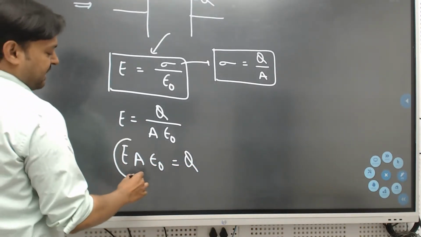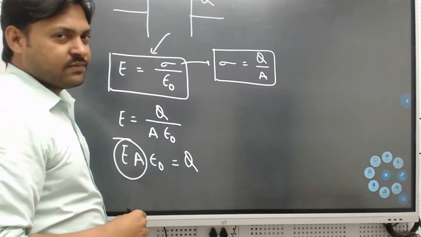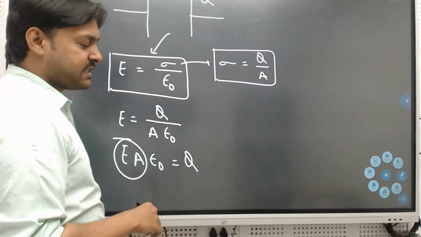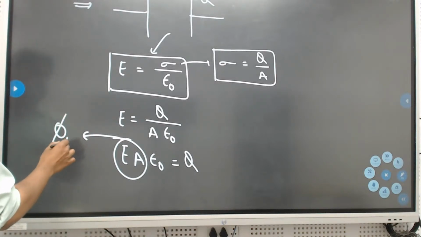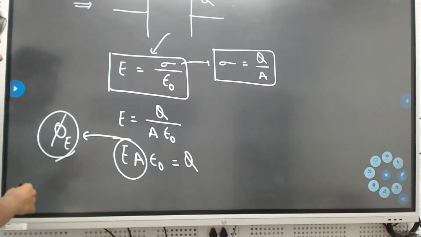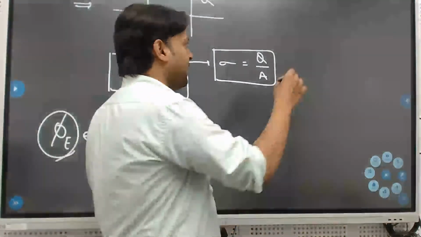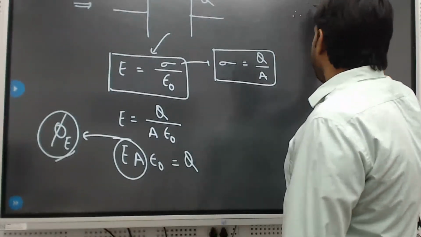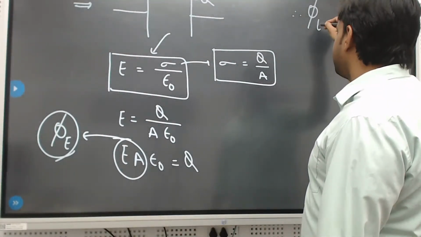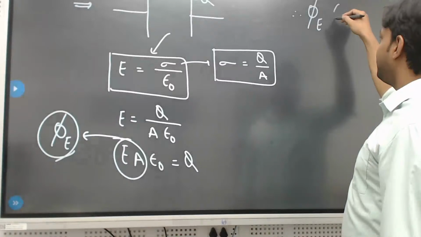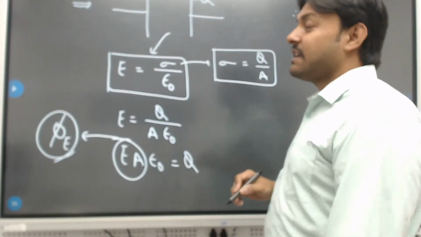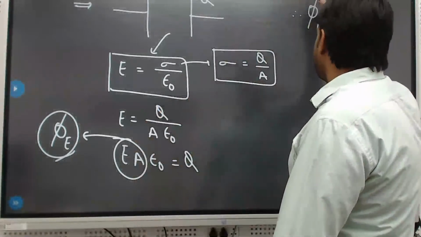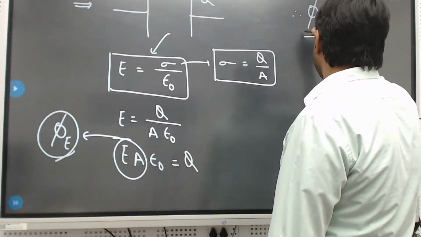So what is this E times A? From electrostatics, E times A is nothing but the electric flux. Therefore, we can write it as electric flux times epsilon naught, which equals Q. Electric flux times epsilon naught equals Q.